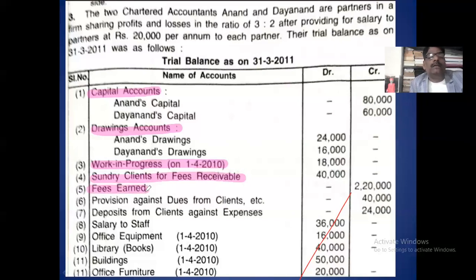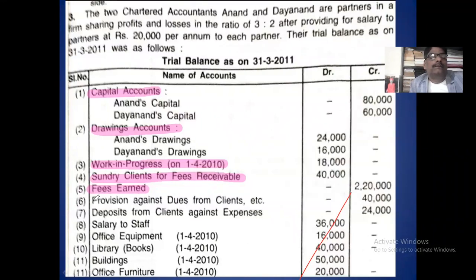Fees earned. Fees earned is an income, goes to the income and expenditure account, credit side.